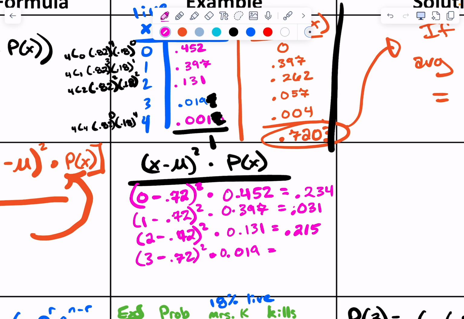You're looking at the wrong column, that's fine. 3 minus 0.72 squared times 0.019, and I get 0.099. Last one. This is a tedious process, guys. 4 minus 0.72 squared times 0.001.